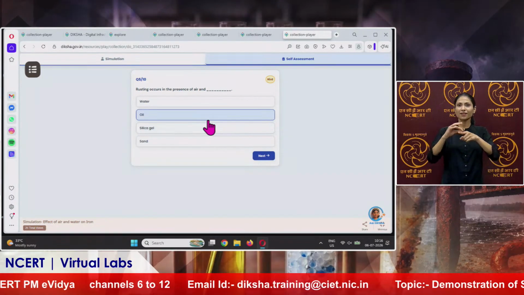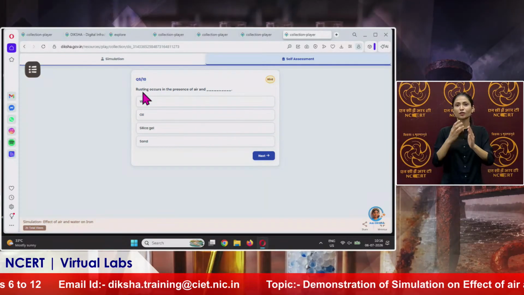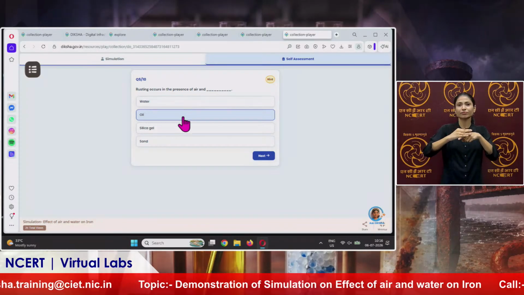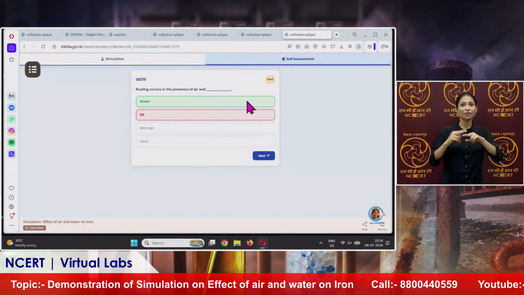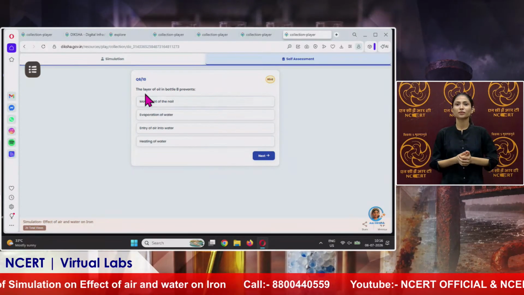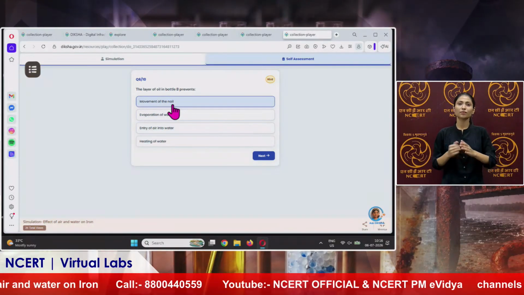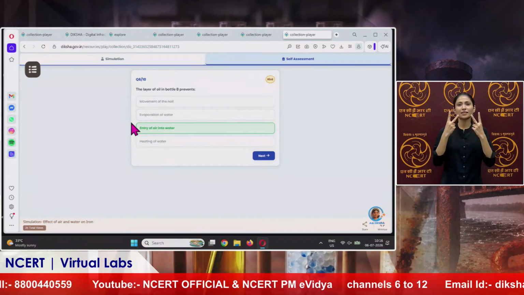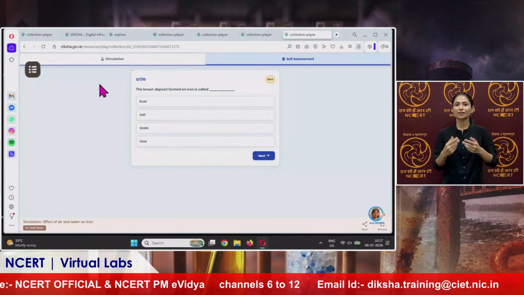Next, the correct one is shown with green and the wrong one is shown with red color. I will show you. Rusting occurs in the presence of air and water. Water is the correct one, but I will click oil. So this is the way it is showing. The correct one is green and the wrong one is red. Now next, the layer of oil in bottle B prevents the movement of the nail, evaporation of water, entry of air into water, or heating of water. So we will click on entry of air into water. Now we will click on next.